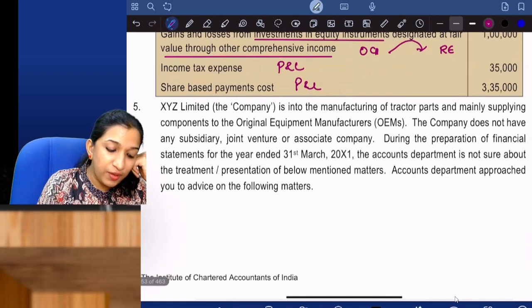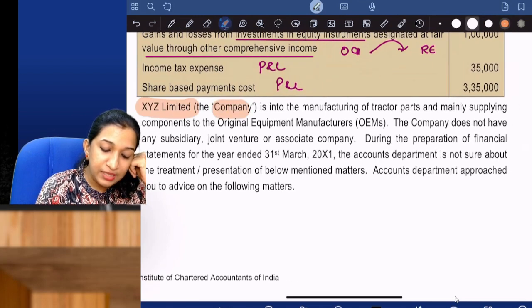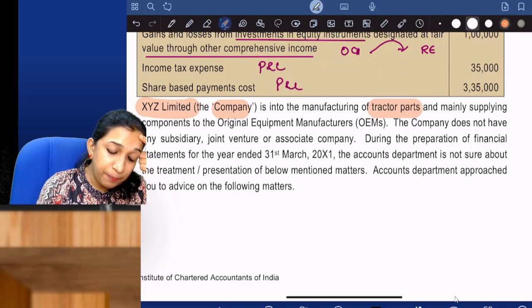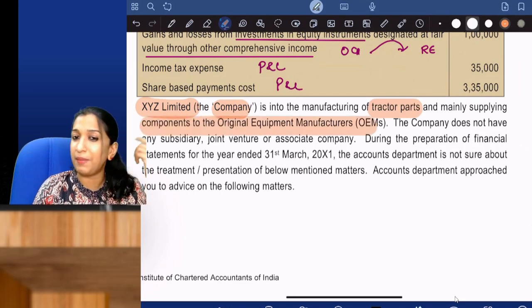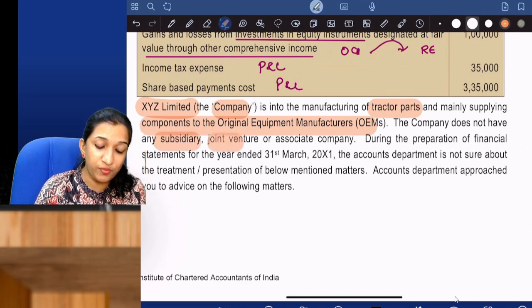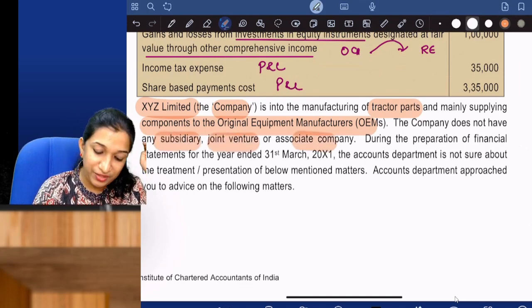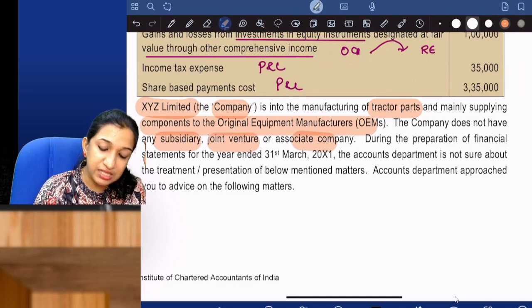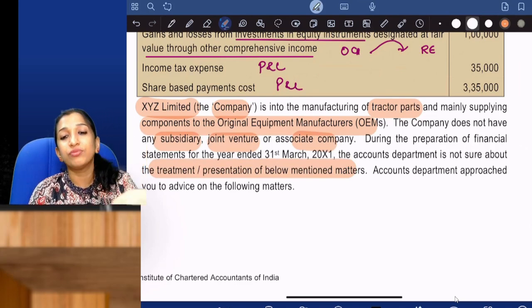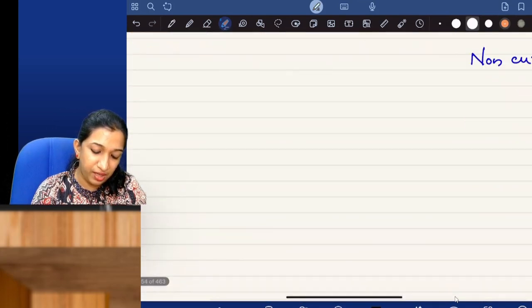Okay. Now XYZ Limited, a company, is into manufacturing of tractor parts and mainly supplies components to original equipment manufacturers. The company does not have a subsidiary, joint venture or associate. During the preparation of financial statements, the accounts department is not sure about the treatment or presentation of the below mentioned matters. The accounts department approached you, so they have some doubts. Could you please clarify?